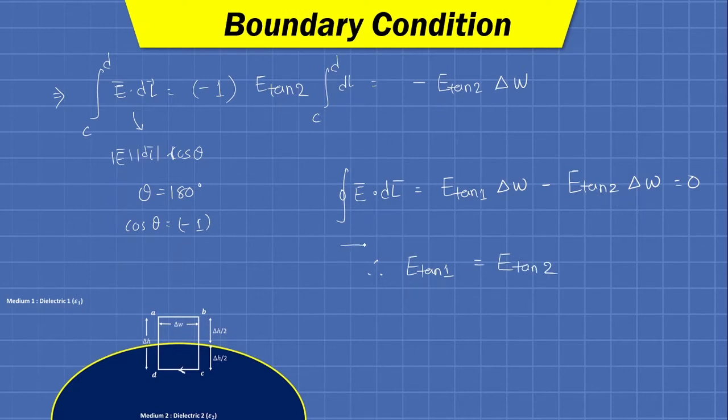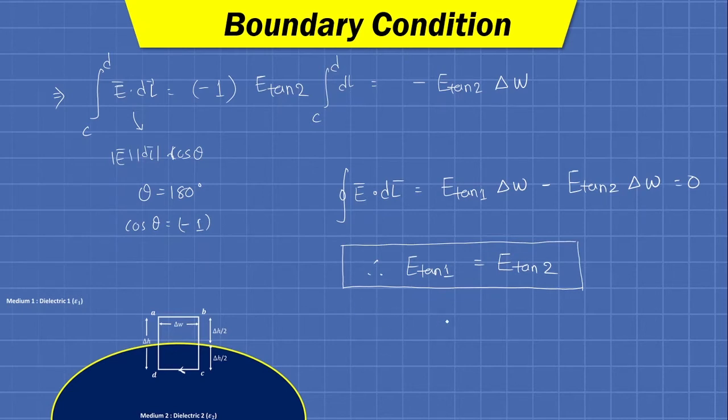So this is the first relationship that we got at the boundary condition. And if this is true, that is the tangential component of field intensity at the boundary in both the dielectric mediums remains the same, then we can say the field intensity is continuous across the boundary.